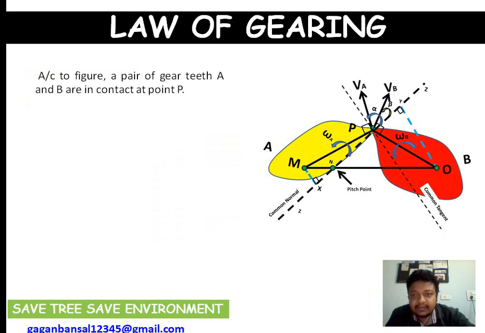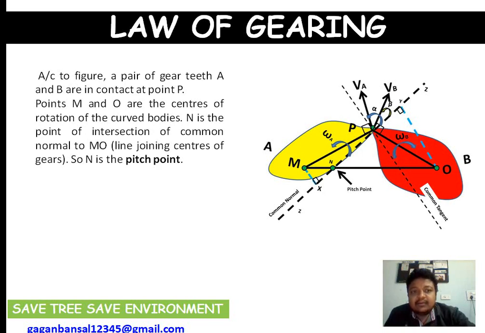According to this figure, which is very clear to you, what I told you is that a pair of gear teeth A and B are in contact at point P. Then points M and O are the centers of rotation of the curved bodies. Whatever I explained to you, I have just put into words. N is the normal to M, O, the line joining the centers of gears. So N is the pitch point.